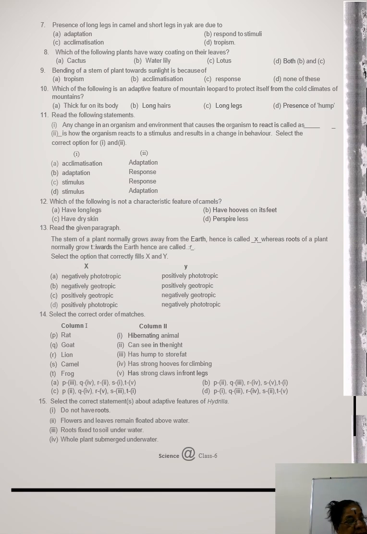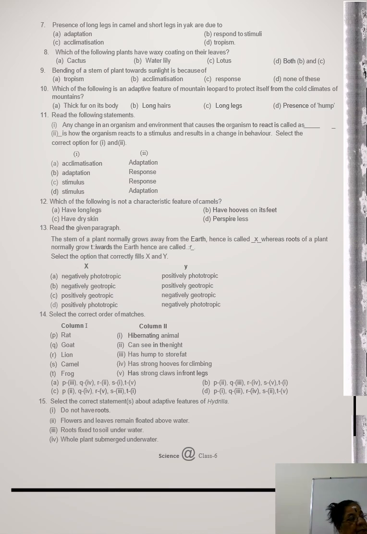Then which of the following is an adaptive feature of snow leopard? Answer: thick fur on its body. Okay? So now read: 7, A option, adaptation; 8, D option, both B and C; 9, A option, tropism; 10, A option, thick fur on the body.